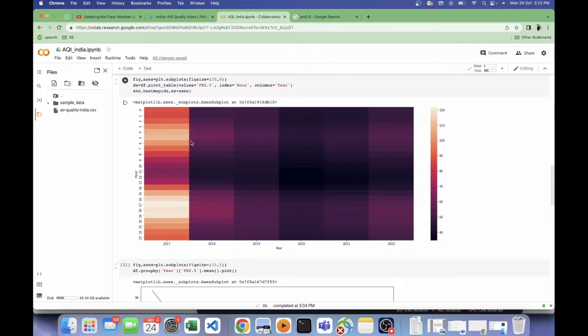Fog might be a reason. Early morning fogs can be, because this is a pattern which we are seeing every year. In this time range we are seeing that the air quality index is going down. Even here we can make sense that the office hours and all that can be a reason.